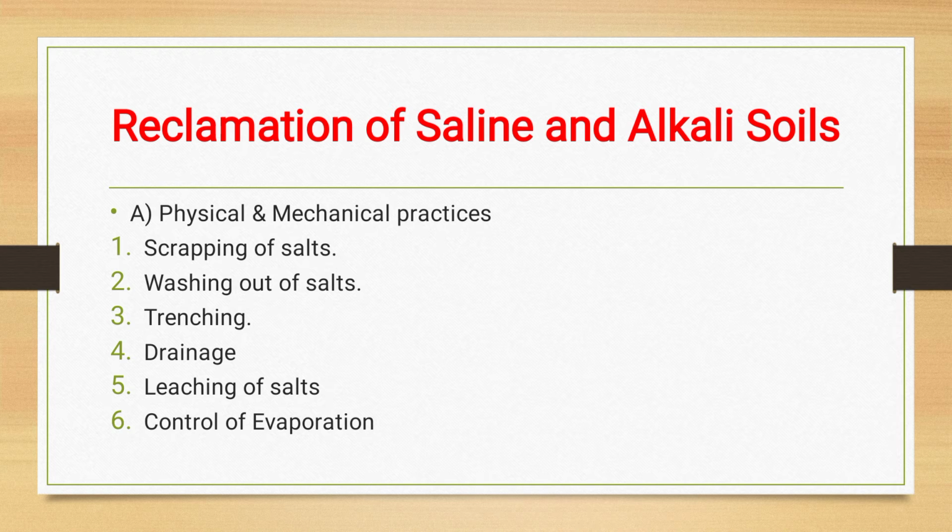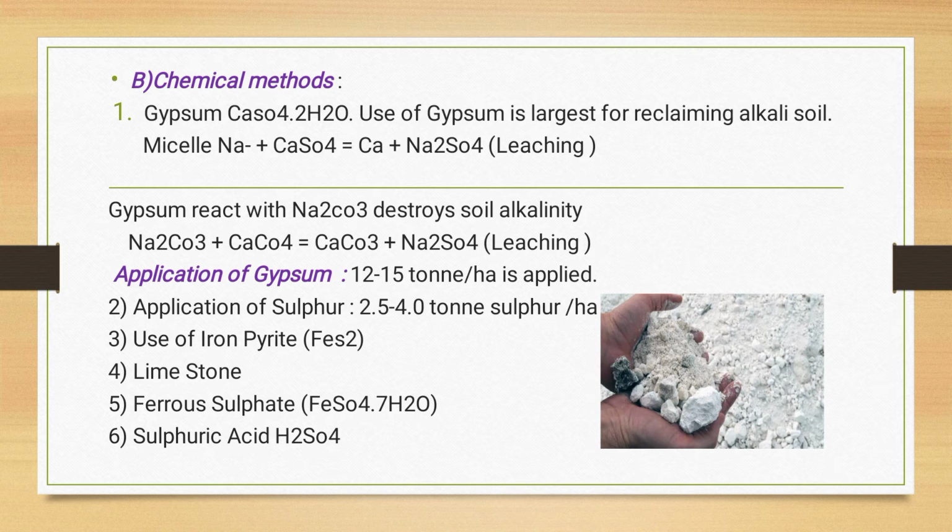The surface of the soil is totally removed with scraping. Then the second one is washing out the salt. An excess amount of water is flowed on this soil, and the salt is totally washed out with the help of a drainage system. Then trenching, drainage, leaching of salt, and control of evaporation. So those are the physical or mechanical practices.